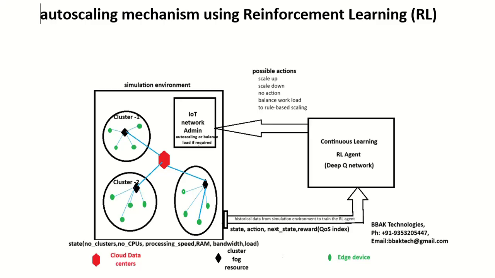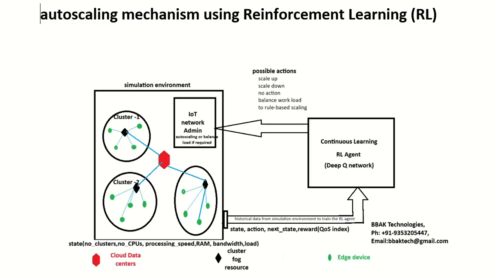So what are the resources? Like the number of fog devices, allocating the bandwidth, providing RAM, the memory, to the fog resources, and upgrading CPU speed. These are all the things which come under the resources.